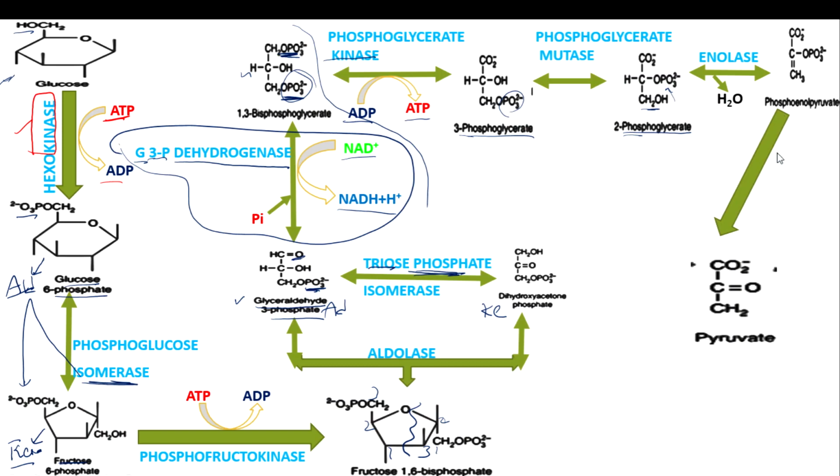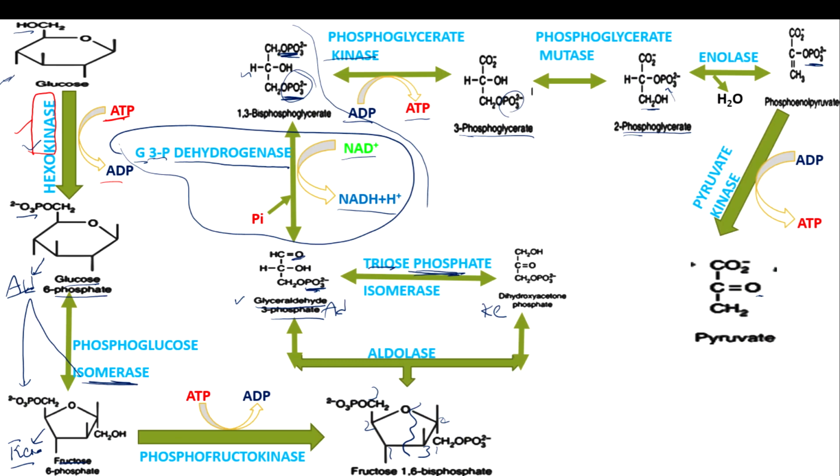So phosphoenol pyruvate will be converted into pyruvate by the enzyme. See, again you have to observe the difference here. So the difference here was removal of phosphate. Removal of phosphate means our old friend kinase will be coming here. Pyruvate kinase is the enzyme here. So here also ADP will be converted into ATP, right? So this is the overall reactions or overall pathway for this glycolysis.